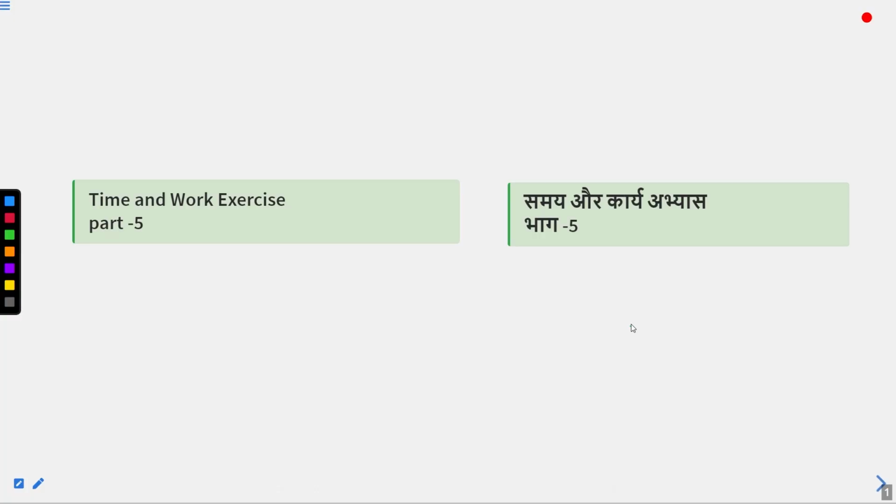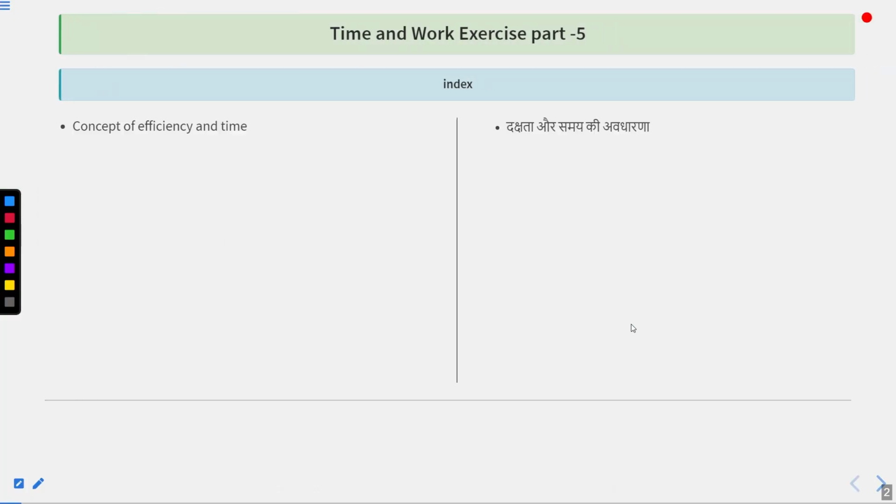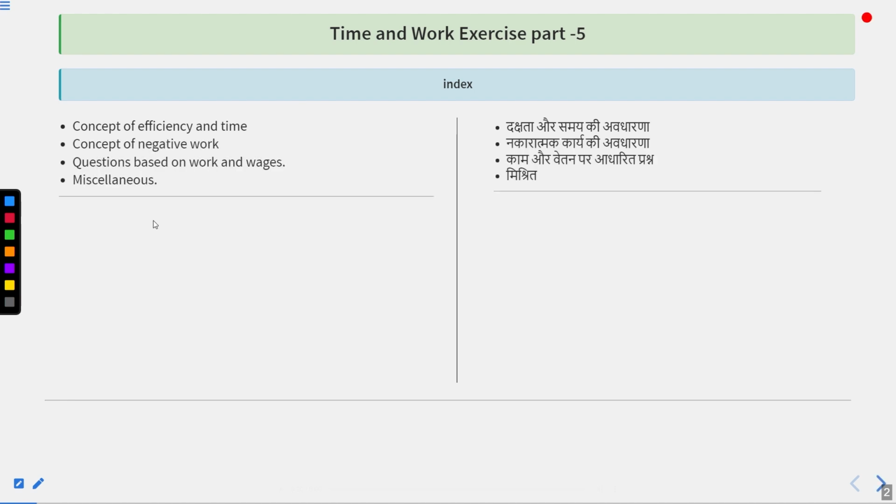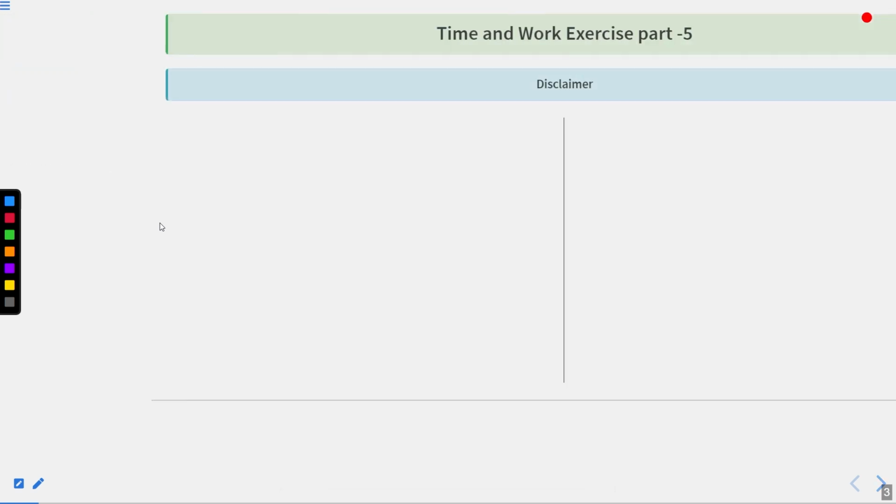Hello everyone, we are going to start time and work exercise part 5. In this exercise, we are going to do questions based on concept of efficiency and time, concept of negative work, questions based on work and wages, and some miscellaneous questions.